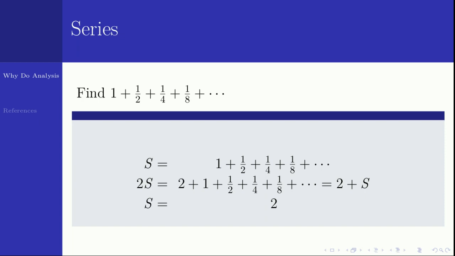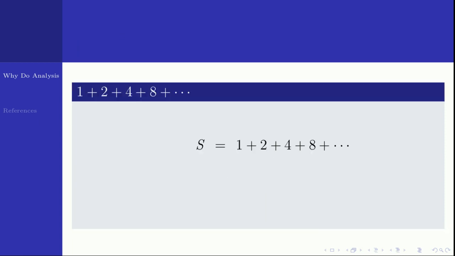Okay. Now let us apply the same technique in another problem. 1 plus 2 plus 4 plus 8. S equal to 1 plus 2 plus 4 plus 8 etc. 2s will be 2 plus 4 plus 8 plus etc. Adding 1 on both sides, you will get 2s plus 1 equal to 1 plus 2 plus 4 plus 8 plus etc., which is s again. So you will get 2s plus 1 equal to s.